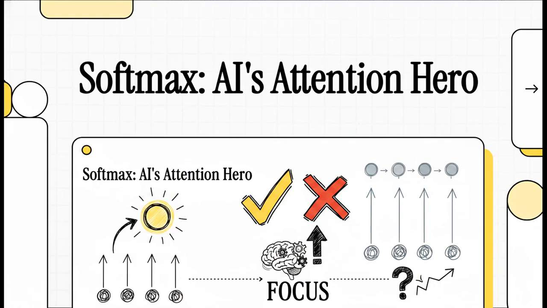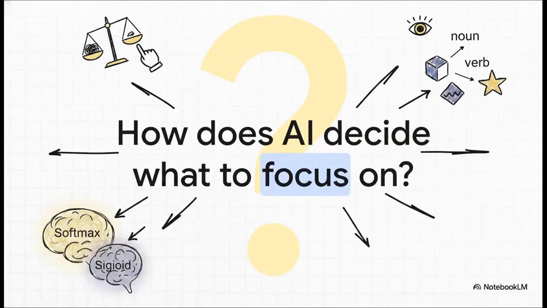When we see AI understand language, it feels like magic. But a huge part of that magic comes down to a choice between two math functions. One of them, Softmax, is the secret sauce behind an AI's ability to focus. But the other, a function called Sigmoid that looks almost identical, just doesn't work for this at all. So today, we're going to figure out why. So let's just jump right in.